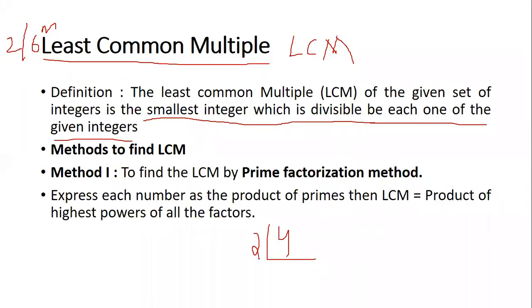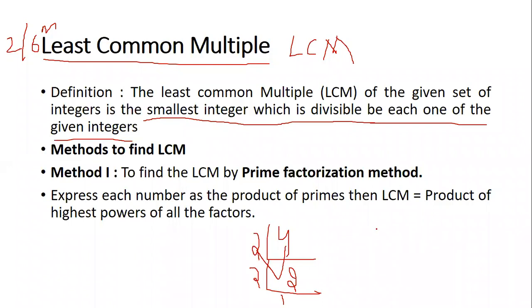So I can say 2 2s are 4. Now if I take 2 here, for the next, 2 1s are 2. Right? This is for 4. The smallest integer I can consider is 2.